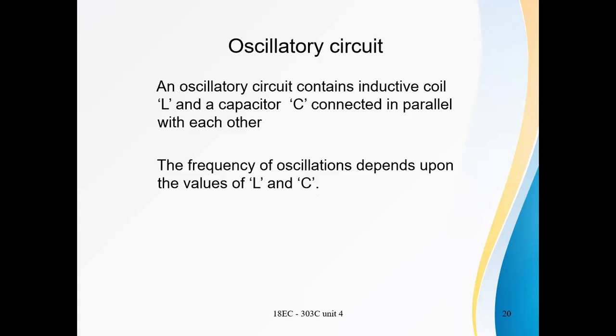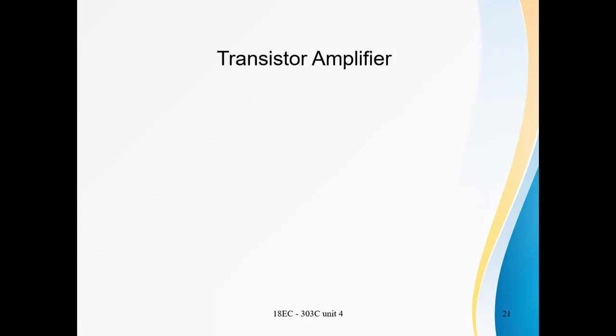By selecting particular L and C values, we can get the required frequency. So the generated frequency is equal to 1 by 2 pi root LC.